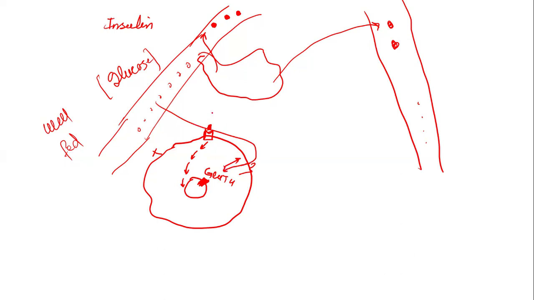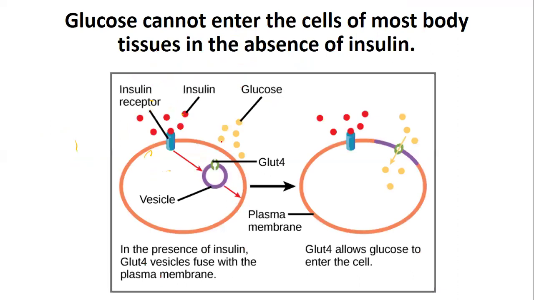If insulin is not available, the message will not be conveyed and glucose will not enter. You can see this through this diagram that insulin will first bind to its receptor, and then this vesicle will fuse to the plasma membrane. It will insert its glucose transporter into the plasma membrane, and then glucose will come inside the cell.